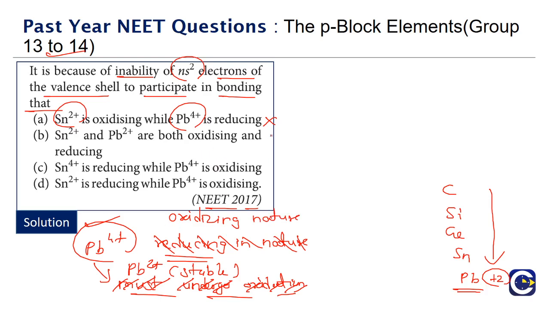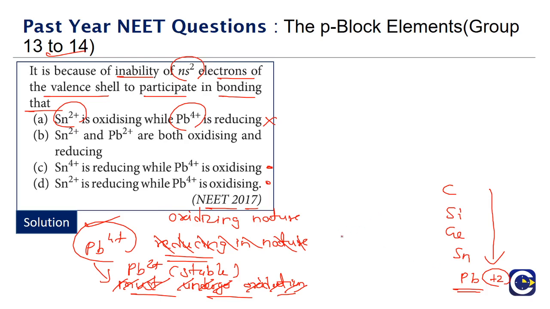So look at it. Where is the oxidizing nature coming? Option C as well as D. They both talk about Pb4+ having oxidizing nature, meaning Pb4+ will itself get reduced to Pb2+, and thereby it will have oxidizing nature. Now the question is about tin. What about tin? The stability of the +2 state is mostly for lead. It is not for tin.